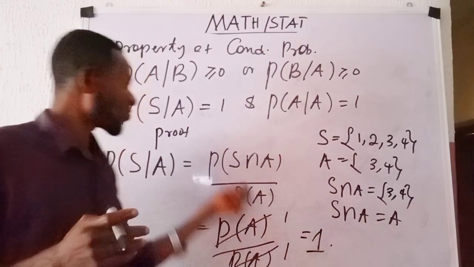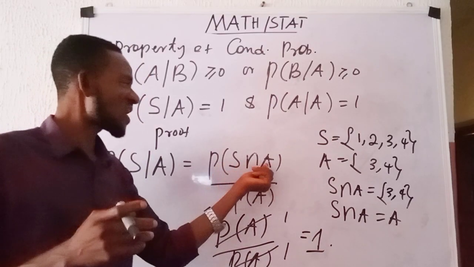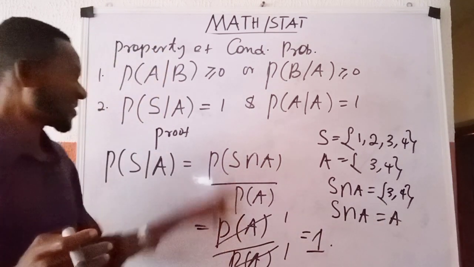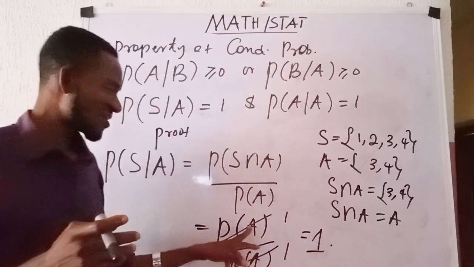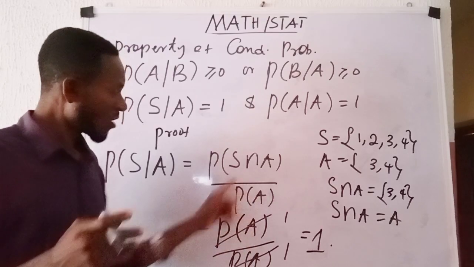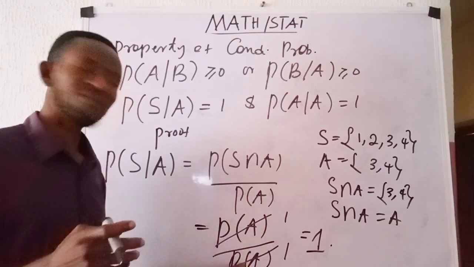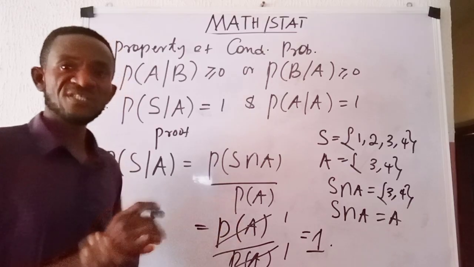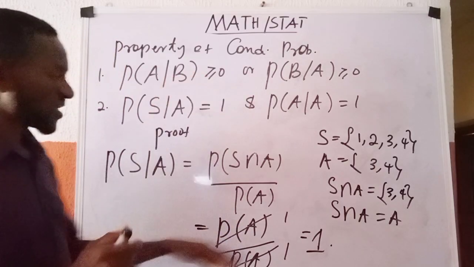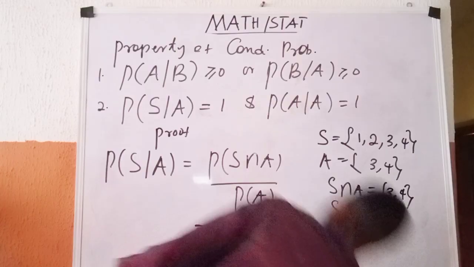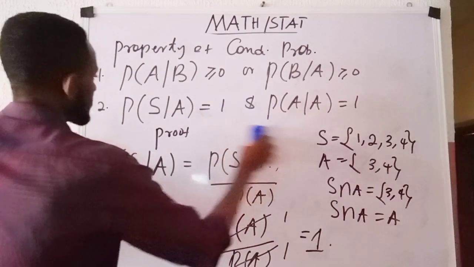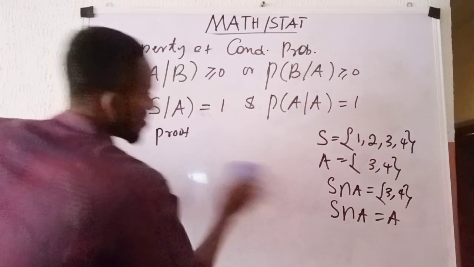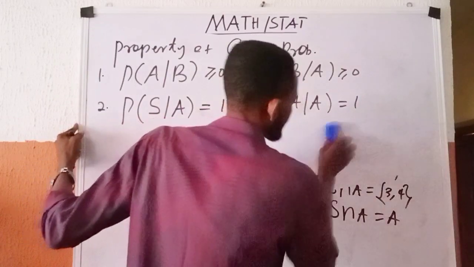And if you agree with me, we are going to remove S intersection A and replace it with A, in as much as they mean the same thing. And that's what I did here. In place of S intersection A, I wrote A all over P of A, which is what I had earlier. And this will cancel this to return 1. So this is how this one was proven. Permit me to clear here while we show this one.